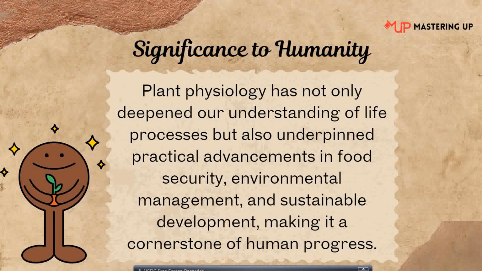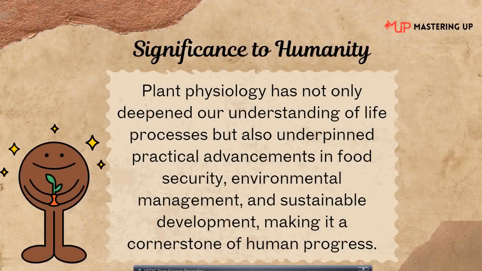So, significance to humanity. By all these slides, we were able to know these all things have a great significance for our humanity. Plant physiology has not only deepened our understanding of life processes, but also underpinned practical advancements in food security, environmental management and sustainable development, making it a cornerstone for human progress. So basically, I think you understand. Knowledge in plant physiology, indirectly or directly, has made it a cornerstone for human progress.